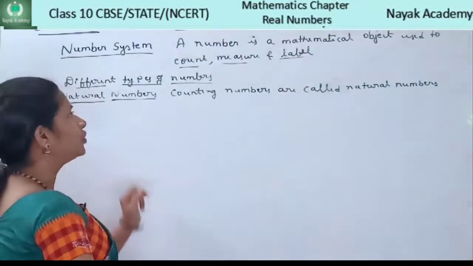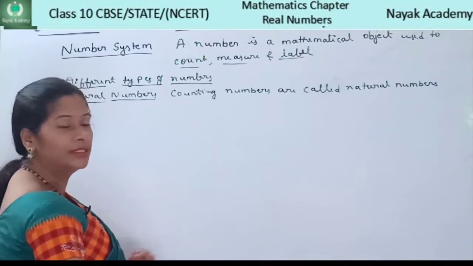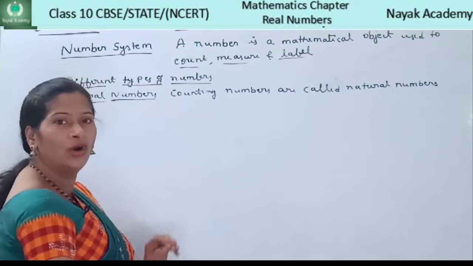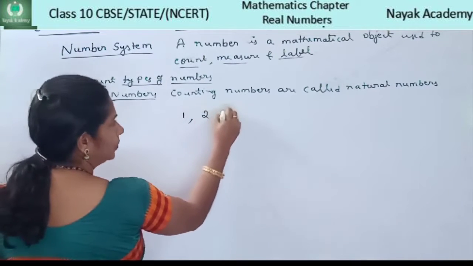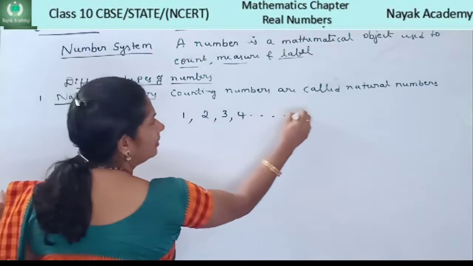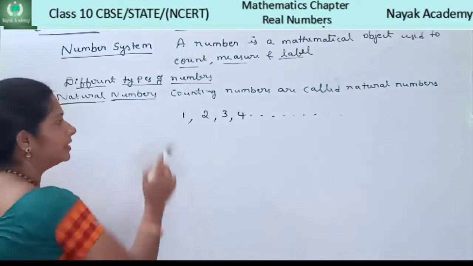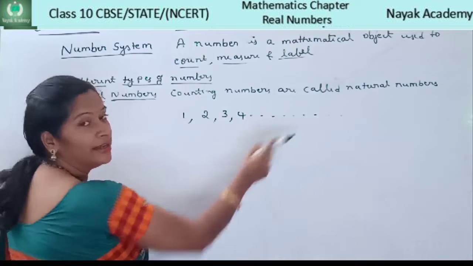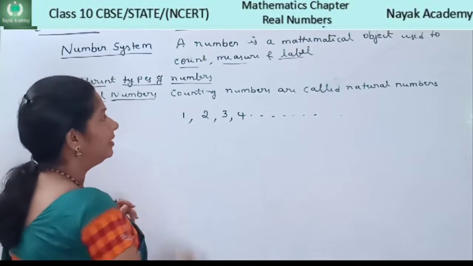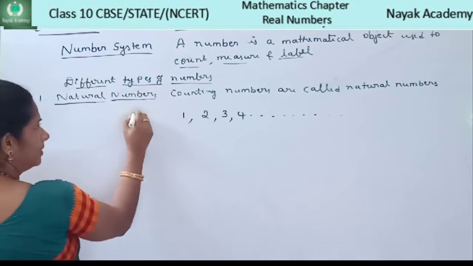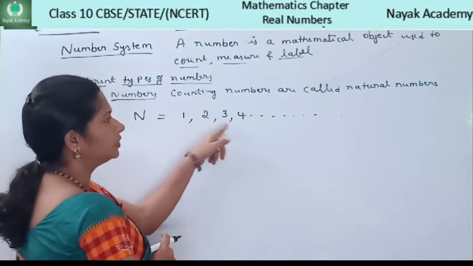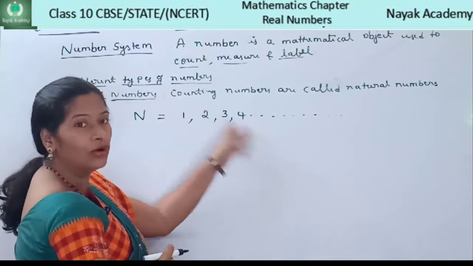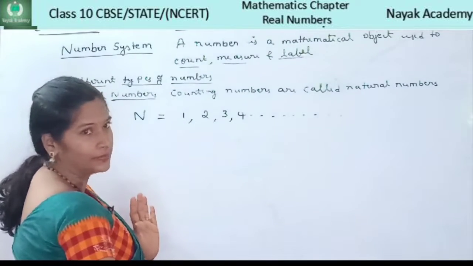First type, natural numbers. What do you mean by natural numbers? Counting numbers are called natural numbers. Example: 1, 2, 3, 4 and so on. Natural numbers start from 1 and end at infinity, and they are denoted by the symbol capital N. N is equal to 1, 2, 3, 4, and these numbers are called natural numbers.